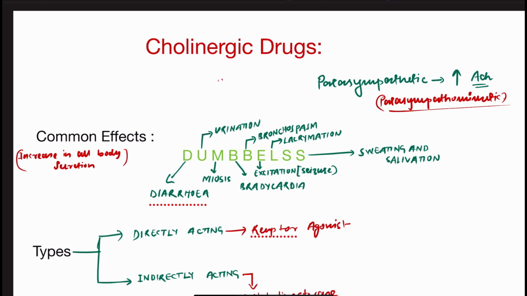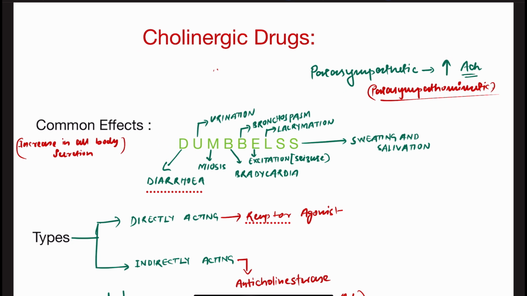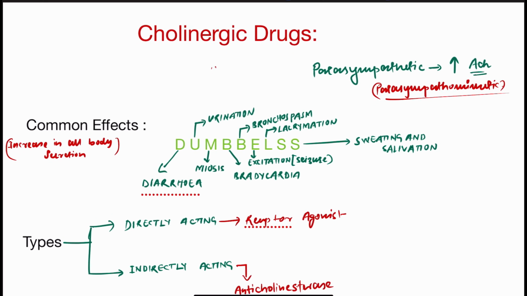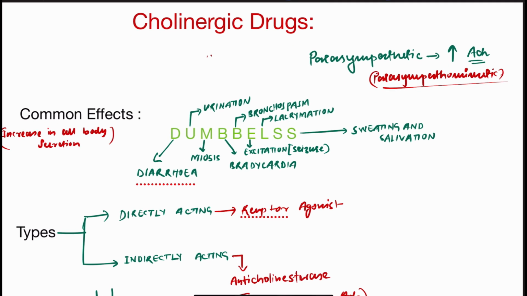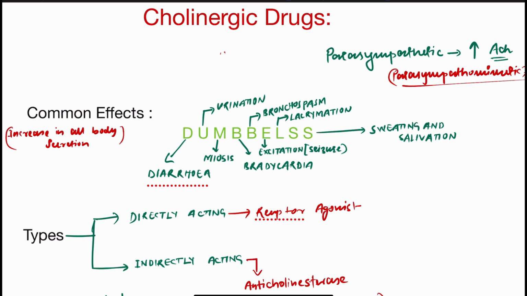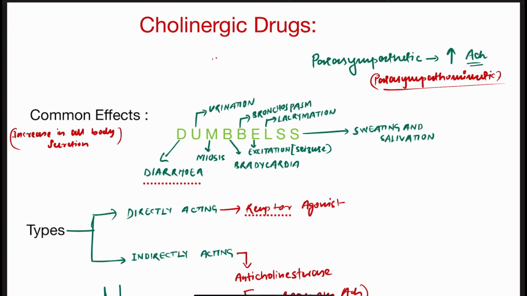So as we all know, the cholinergic system is the part of the parasympathetic nervous system, and the parasympathetic nervous system generally plays an important role in the secretion of acetylcholine. Therefore it is also known by another term, that is parasympathomimetic.